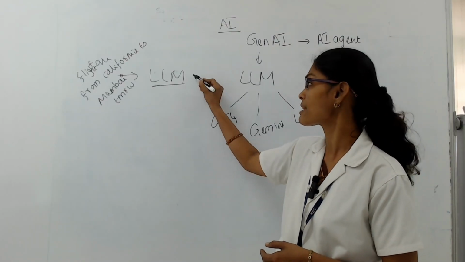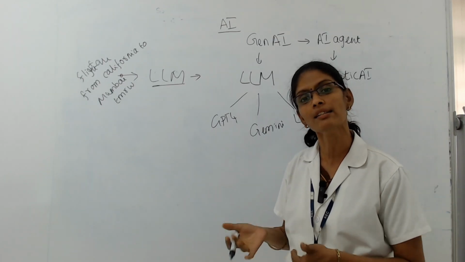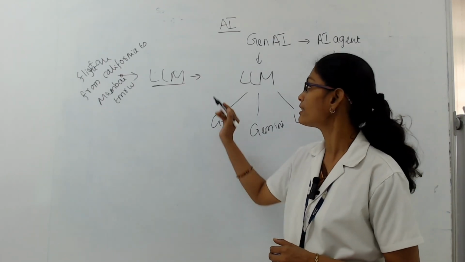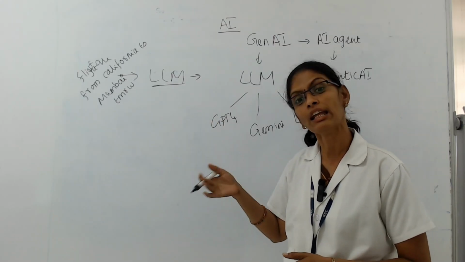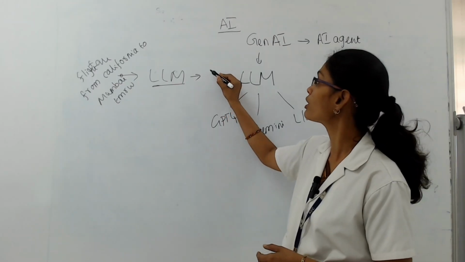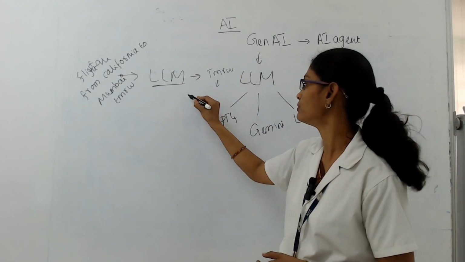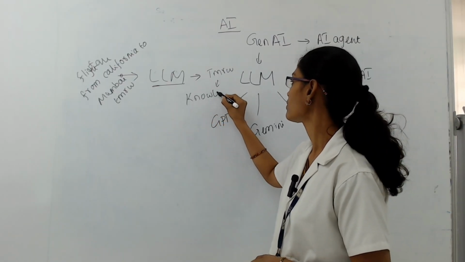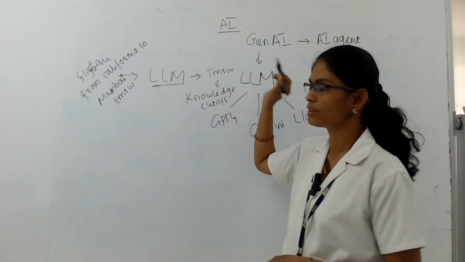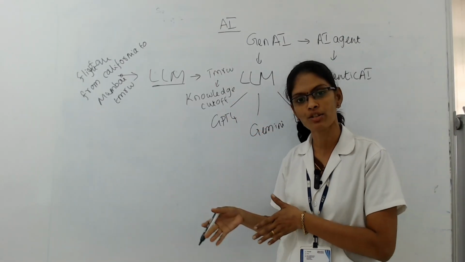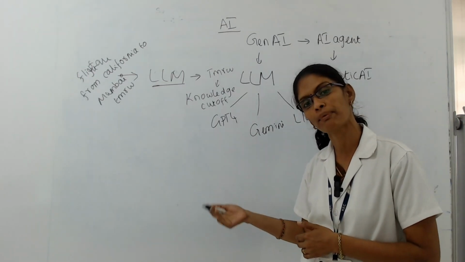If this is the question asked to this particular LLM, it has a knowledge cutoff. That is, it learns from the existing data, which means it can say what the price of the ticket was yesterday or the day before yesterday, but it is not able to predict what the price will be tomorrow. That we call a knowledge cutoff. So this LLM has a limitation: we cannot predict the price of the future.